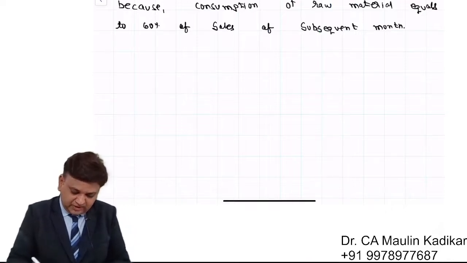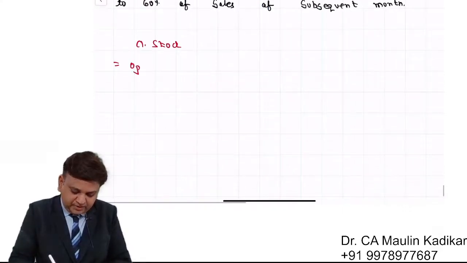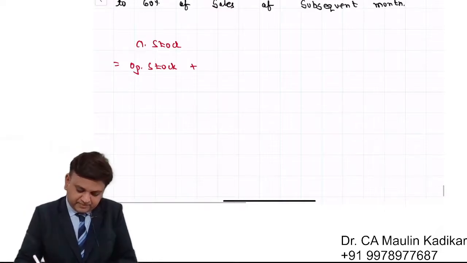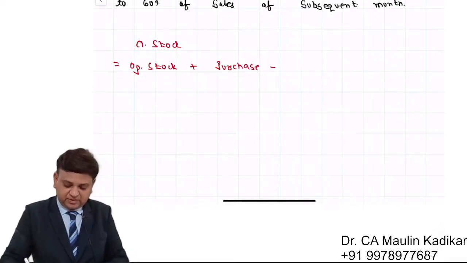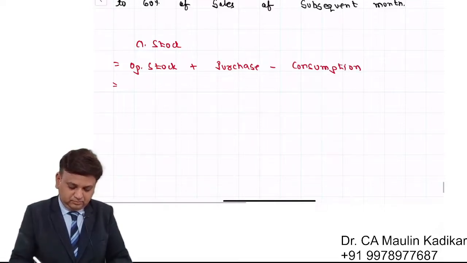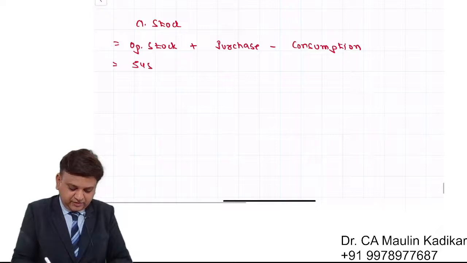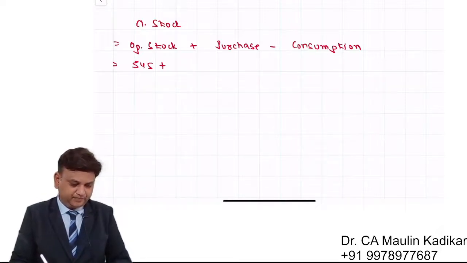So closing stock equals opening stock plus purchase minus consumption. Opening stock is 545 plus purchase.